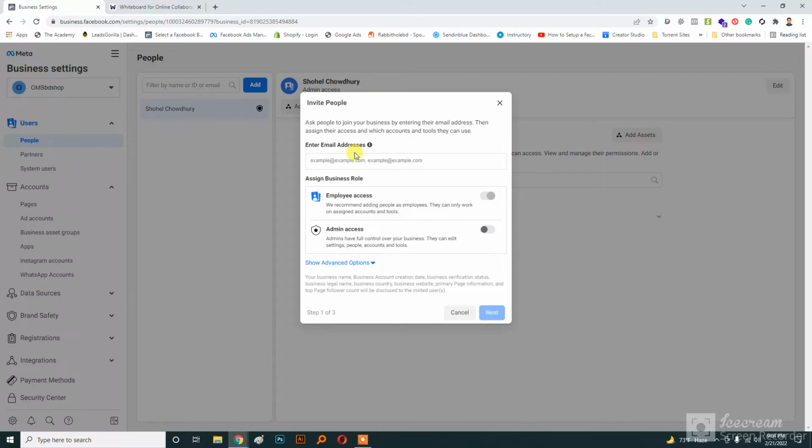And this is very simple way you can add someone to your business manager account just with their email address. You don't need to be on his friend list to add in business manager account. So let's type in the email address that I want to add on my business manager account. So in my case, the email address is